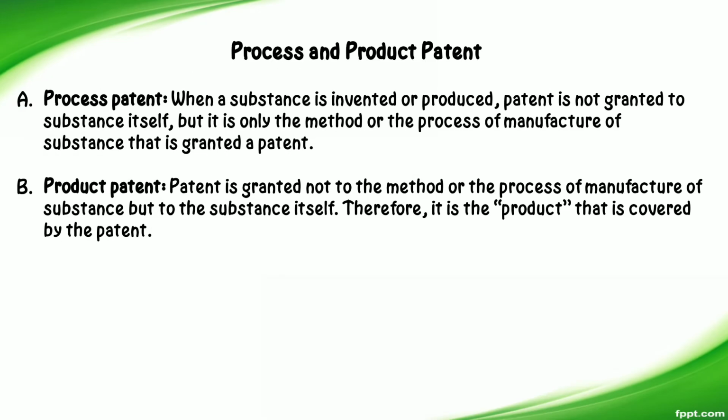Then process and product patent. The first one is process patent. When a substance is invented or produced, patent is not granted to the substance itself, but it is only the method or the process of manufacture of the substance that is granted a patent. Then the second one is product patent. Patent is granted not to the method or the process of manufacture of the substance but to the substance itself. This is about process and product patent.